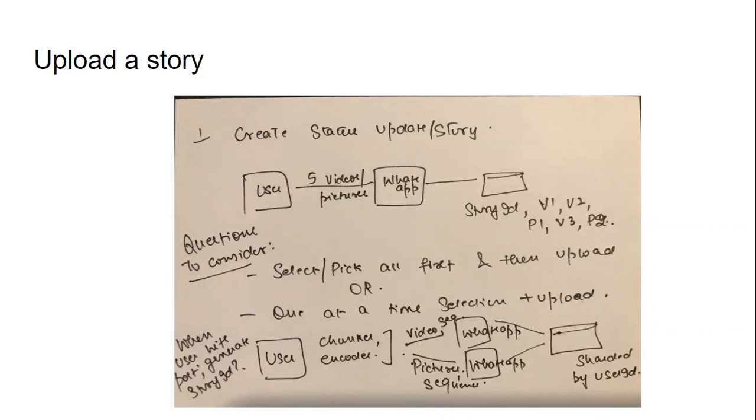So the flow goes like this. Whenever a user wants to upload videos or photos, they connect to the application server. The application server will send a redirect URL, a signature URL, which connects to the nearby CDN. The user will upload that video using the signature URL to the nearby CDN. That signature URL is unique for the storage you have created, so it is used for uniqueness, to identify which user is uploading which video, and it is used later by the application server to refer to that content.